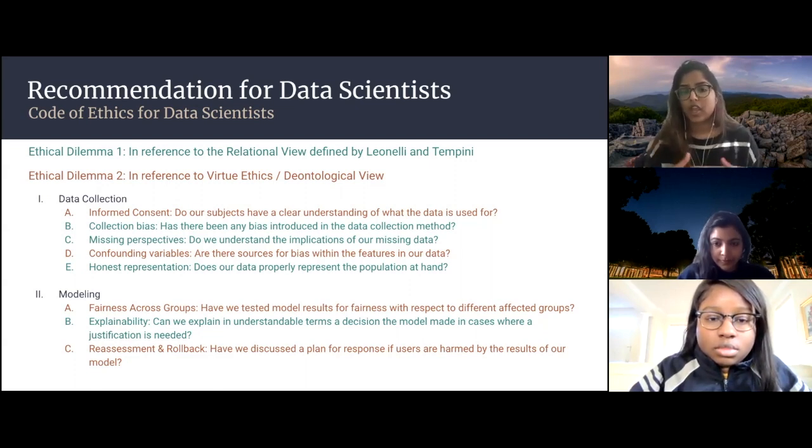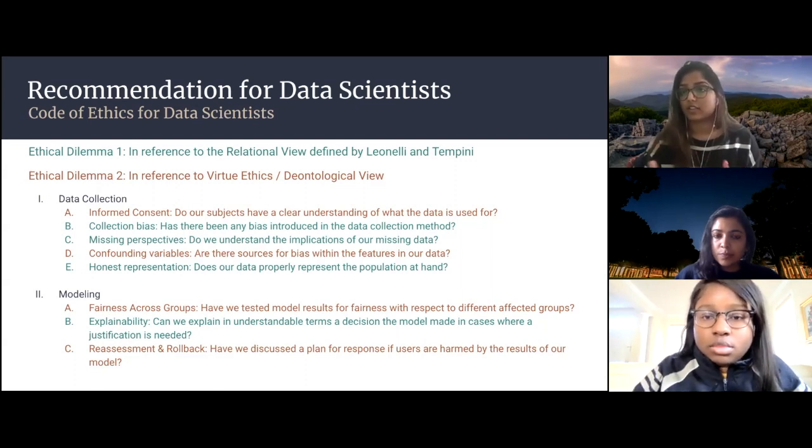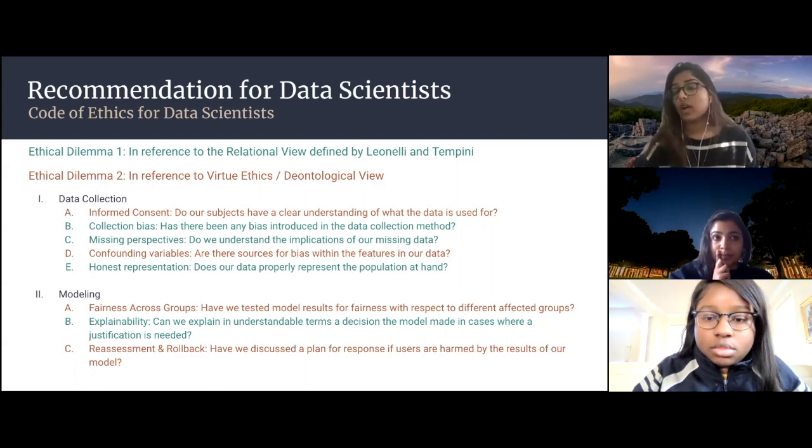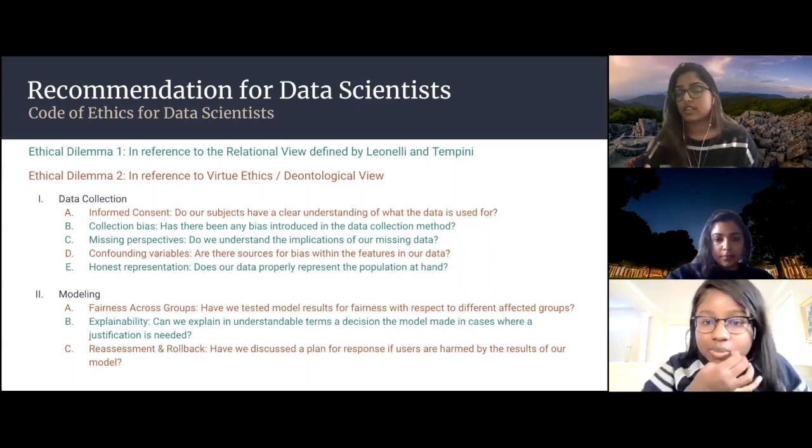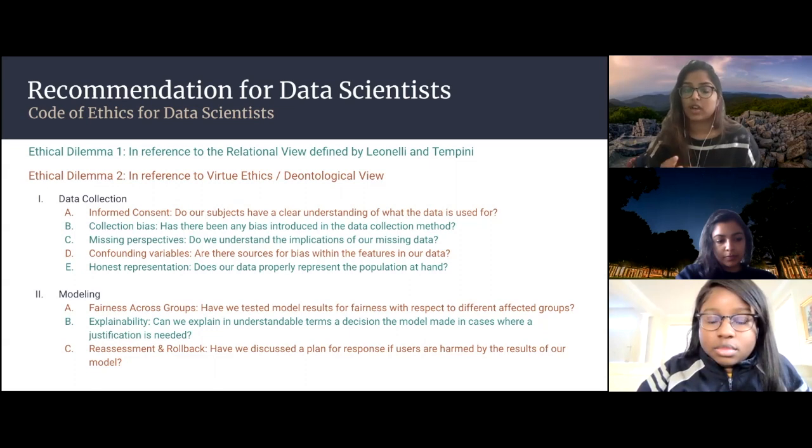So essentially, as we go through the different colors, we'll showcase the different ethical dilemmas that we were speaking about. Ethical dilemma 2 is in reference to virtue ethics and the deontological view. First and foremost, we wanted to handle the issue of the data collection itself. So the first thing we added to the code of ethics was informed consent. Do the subjects of our data set have a clear understanding of what the data is being used for? This was in response to ethical dilemma 2, making sure that our code of ethics is in step with the deontological view.